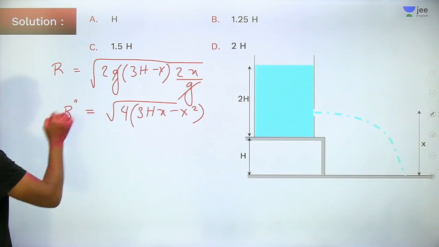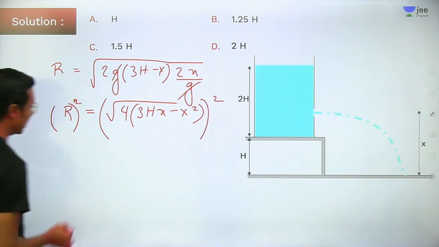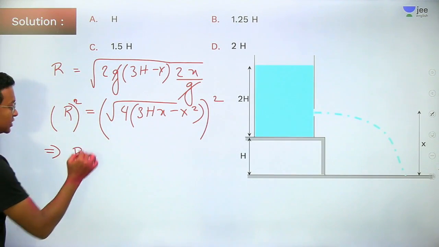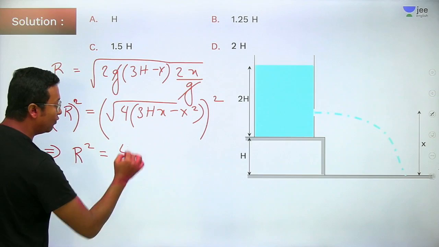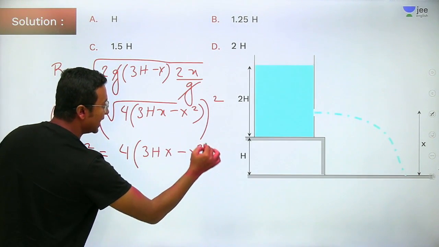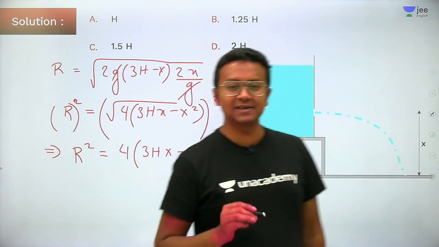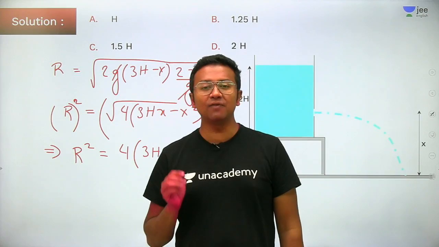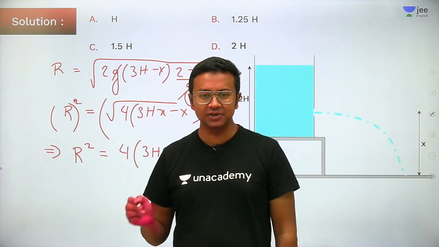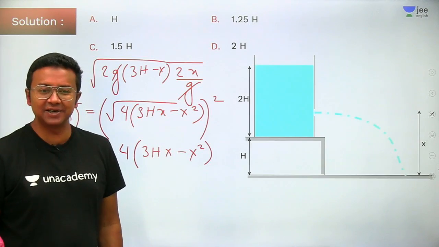Fine enough. Now what you do is you square up both sides of the equation. You will get range square will be equal to 4 times 3hx minus x square. Take derivative. Now we know the range. They have asked us the value of x for maximum range, right? So for maximum range, what we do? I mean, it's a general procedure, isn't it?